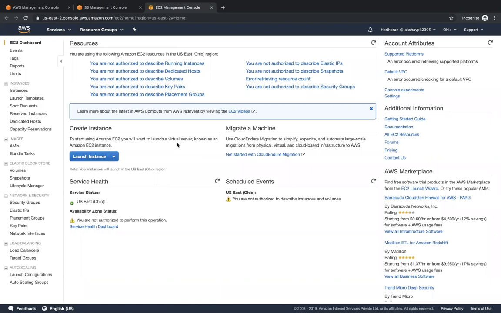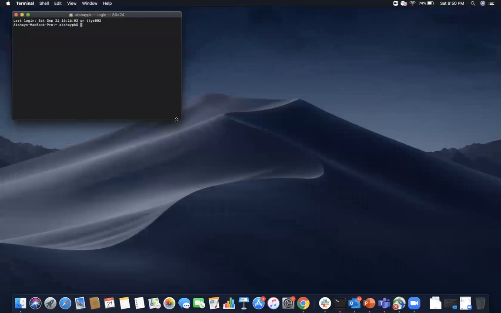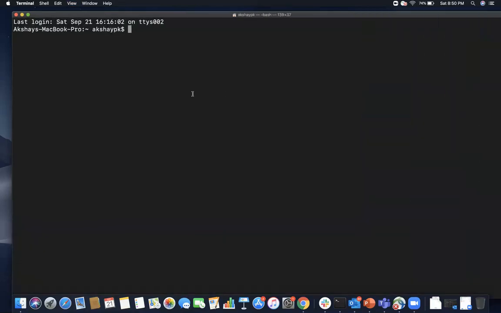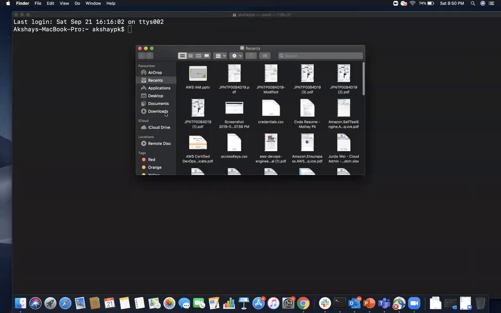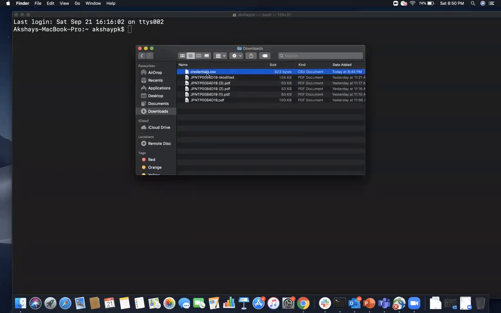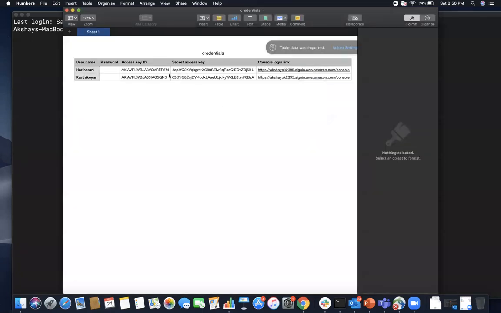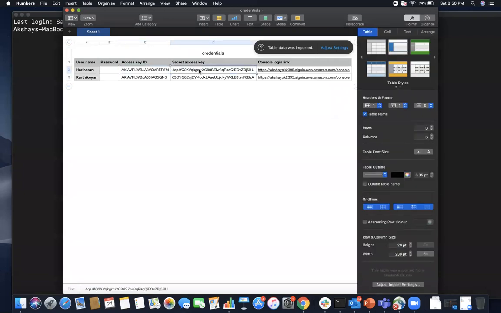But then for programmatic access, I'm going to go ahead and open terminal. I already have AWS CLI installed. Okay. So I'm going to open that credentials file that we downloaded, credentials.csv. Okay. So you can see over here, Hariharan has been given an access key ID and a secret access key. So I'm going to take this access key ID.